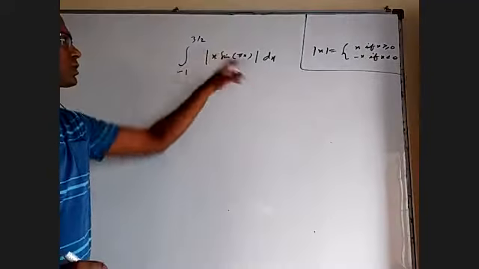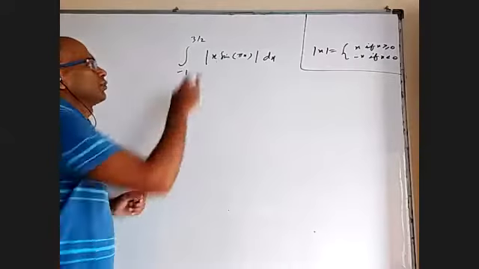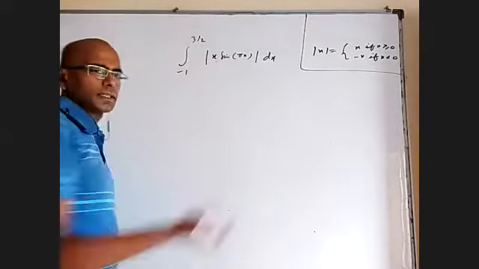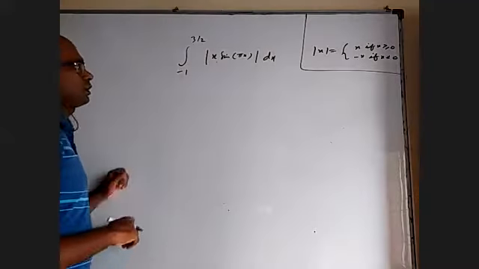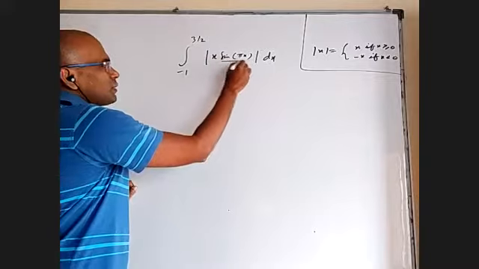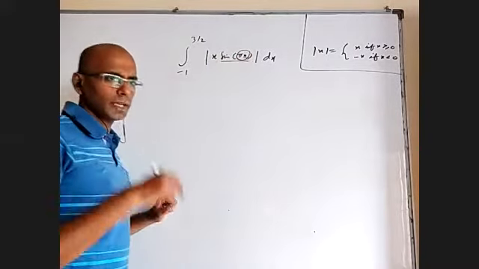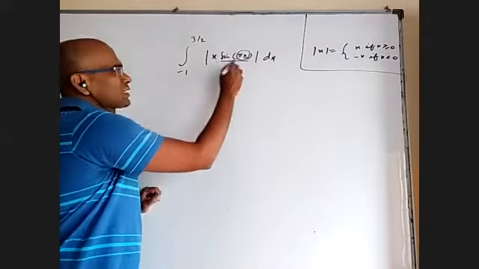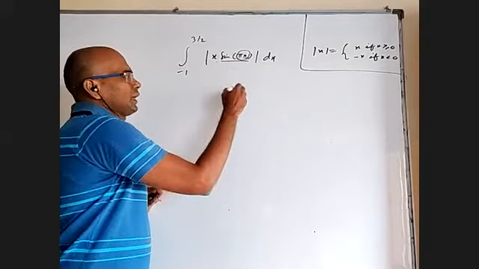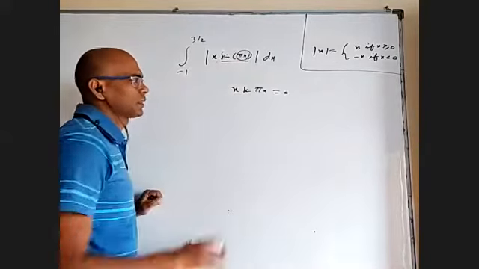So when I remove this, should I write plus of this or minus of this? It depends on whether it is positive or negative. So wherever it becomes 0, basically I have to break the integral. Okay, that is one way to look at it. Or first of all, where this will become 0, whenever this is an integer multiple of pi, that is whenever x is an integer. So I have to break at 0 and 1. Pi x should be an integer multiple of pi. X sine pi x equal to 0. Wherever it becomes 0, I need to break there.